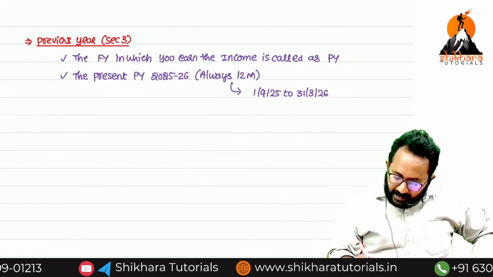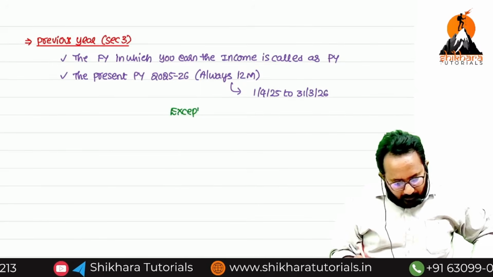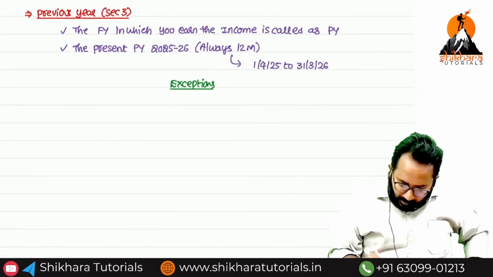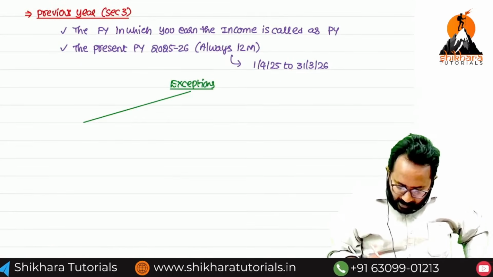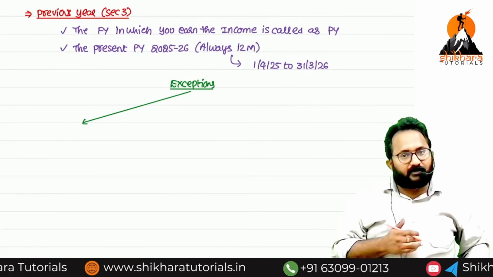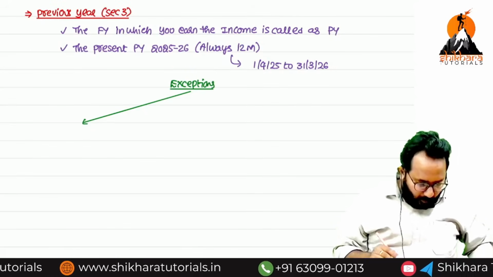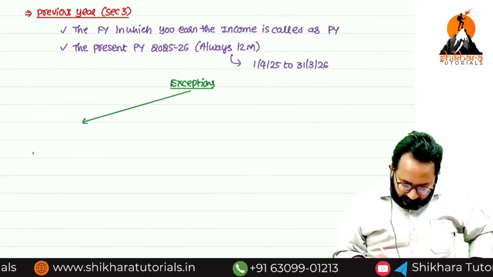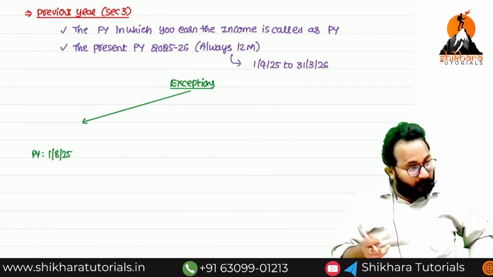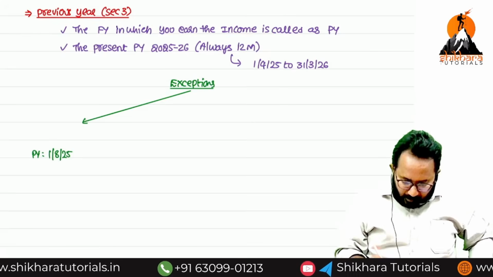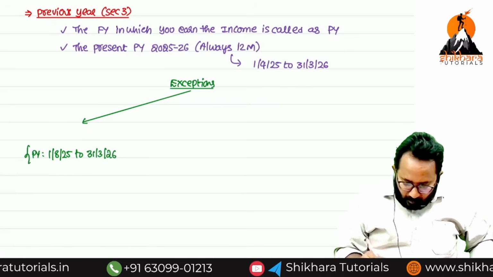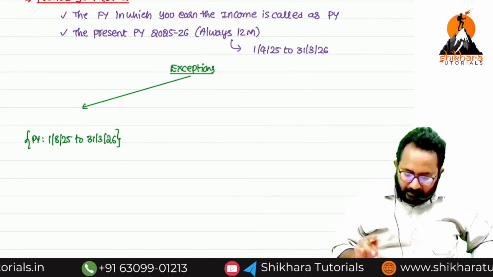But this has some exceptions. What are the exceptions? I will tell you. I joined a job in August. That means I am generating my salary income from which month? August. Now the previous year I have to check from 1/8/2025, August onwards to the last day, 31st March 2026. Now, is it less than 12 months or more than 12 months?